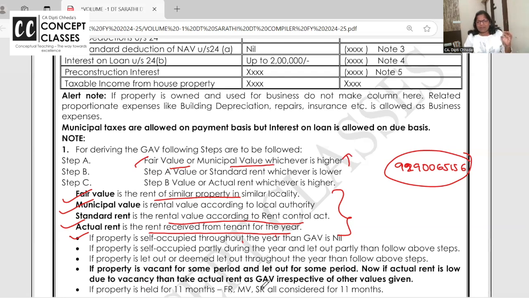A very easy way I'm teaching. Pick up fair rent or the municipal value, whichever is higher, step A. Or standard rent, whichever is lower, step B. Or actual rent, whichever is higher. So without looking at the screen, look here.